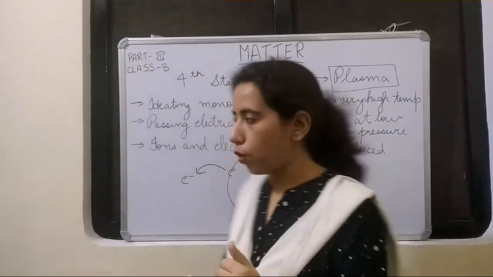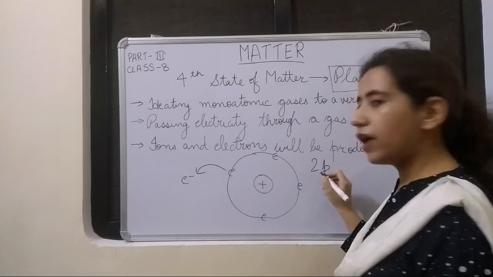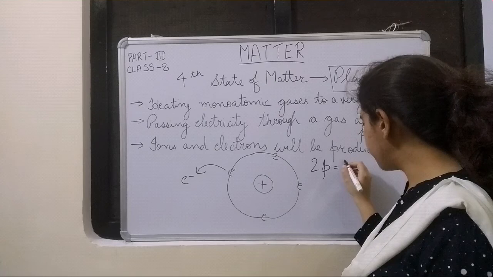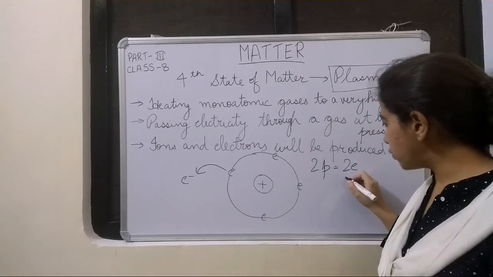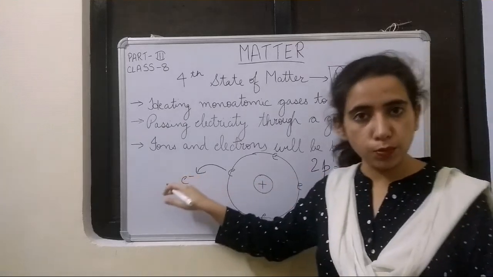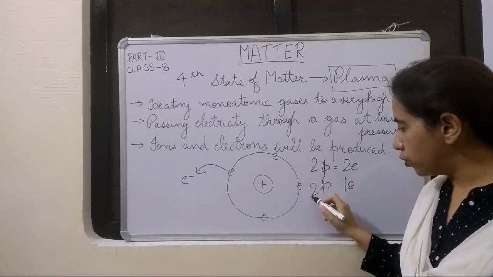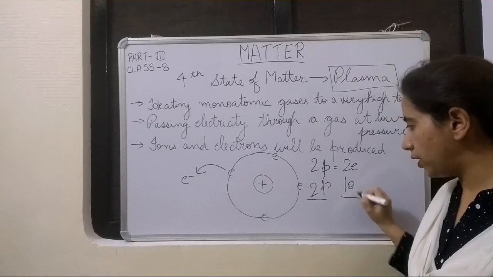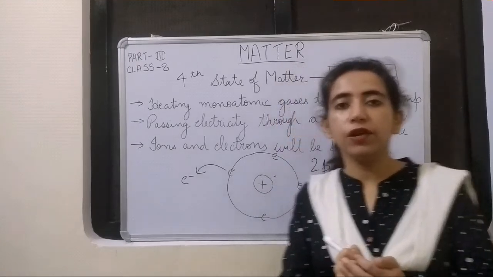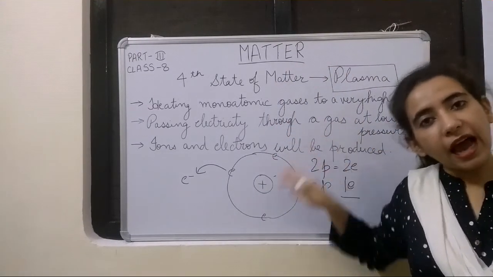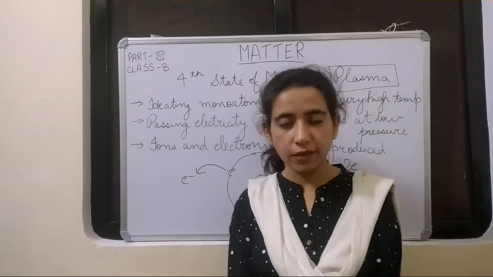I'll explain in a different way also. Suppose in this atom, 2 protons were there, then it will have 2 electrons also, because in a neutral atom the number of protons and electrons are equal. If one electron is moving out, the protons are constant, they are present inside the nucleus. Still we have 2 protons and 1 electron. That means there is an extra positive charge. This extra positive charge surrounds the whole atom and the atom becomes positively charged. Such positively charged atoms are known as cations.